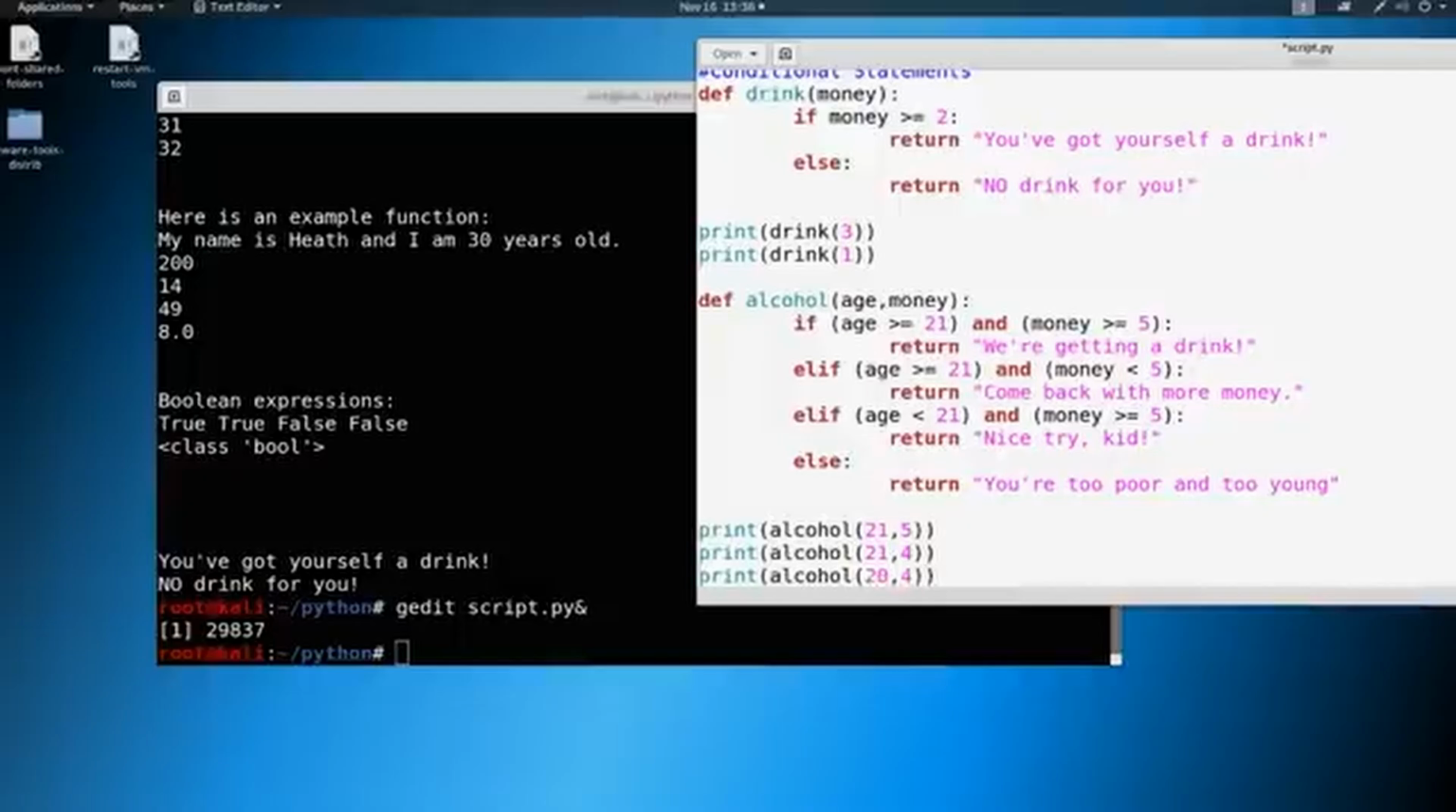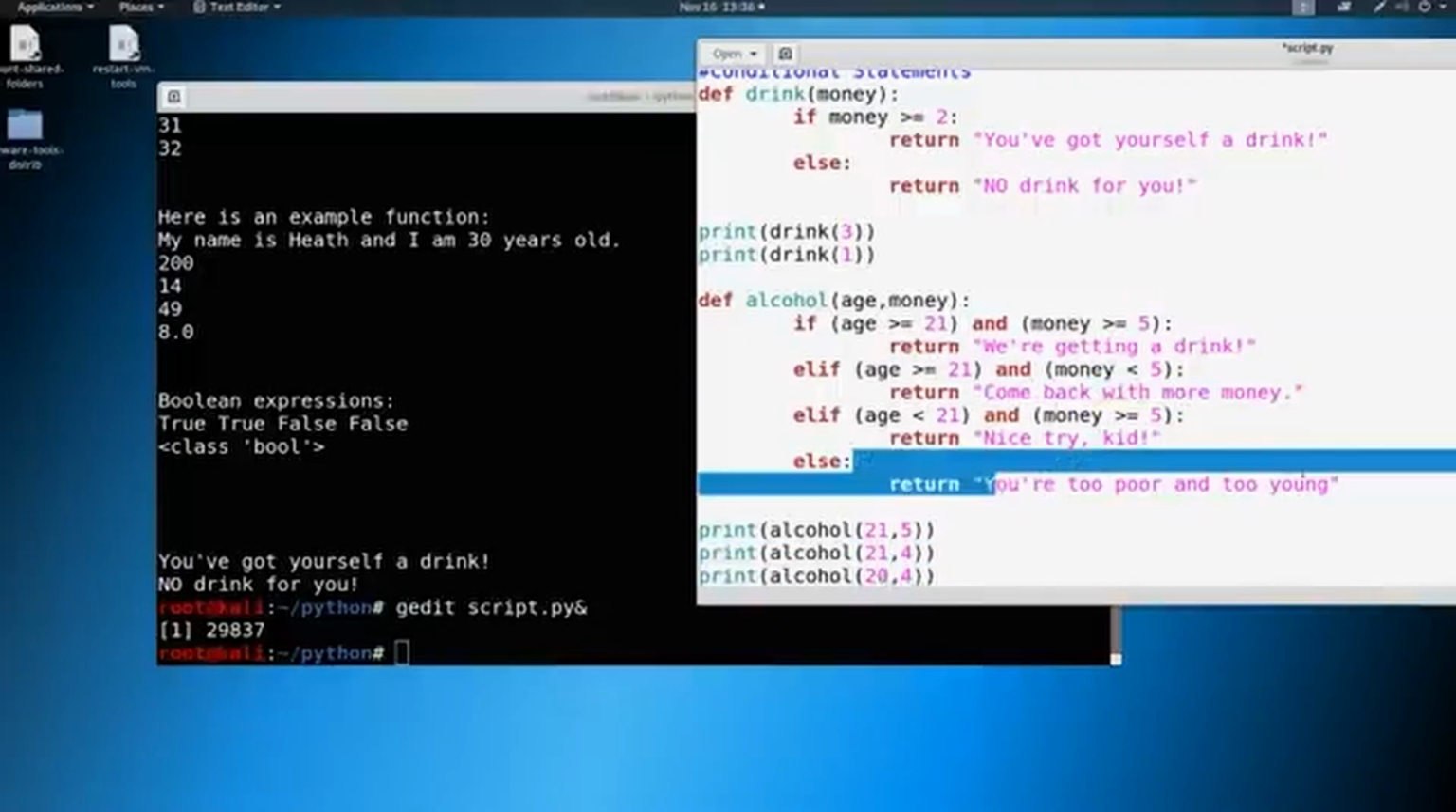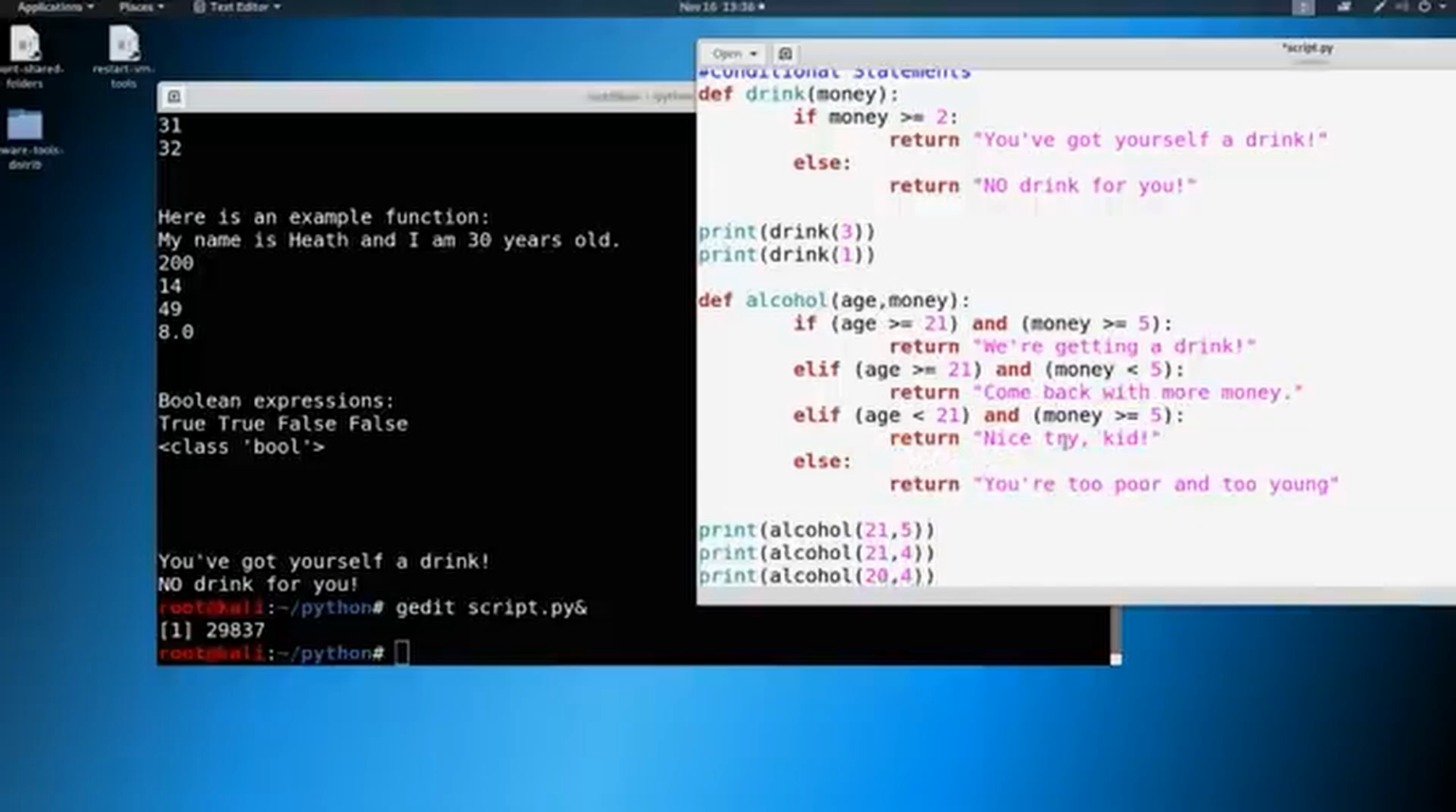So we should meet a few different conditions here, right? At 21 and 5, we should return we're getting a drink. At 21 and 4, we should return come back with more money. And at 20 and 4, we should return you're too poor and too young. Now, if you want to add in a fourth condition or a fourth print statement and return the nice try, kid, you're more than welcome to do that as well.